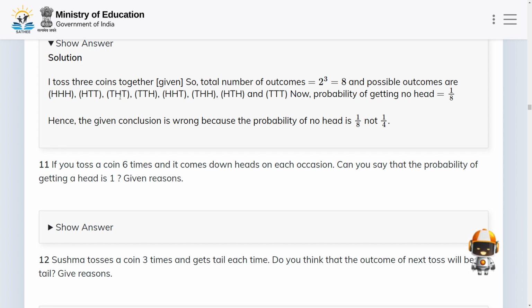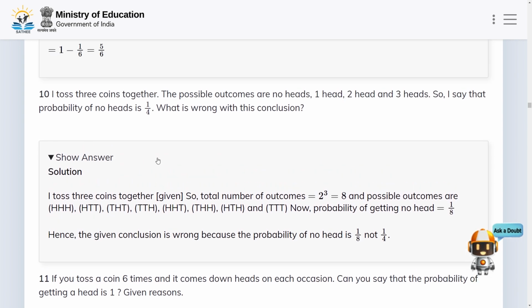Hence the given conclusion is wrong, because the probability of no head is 1 by 8, not 1 by 4. Now let us move to the next problem.